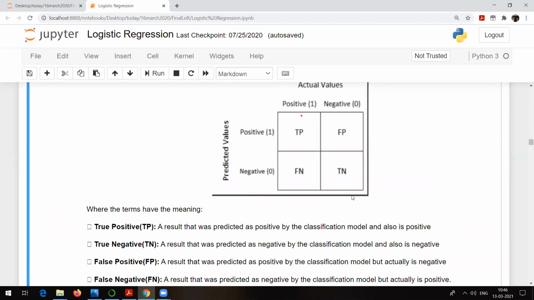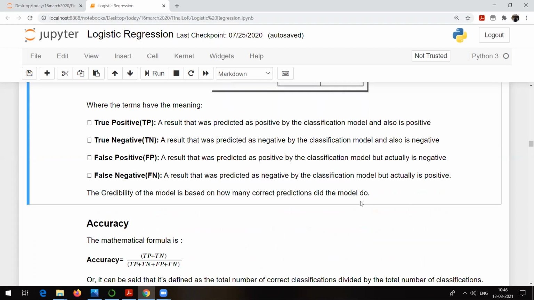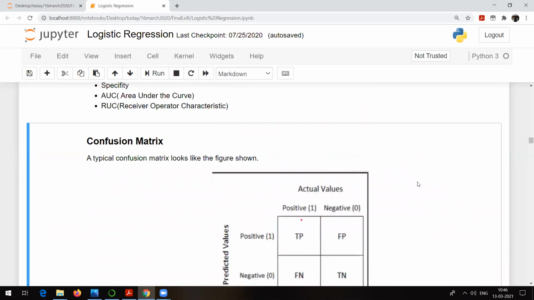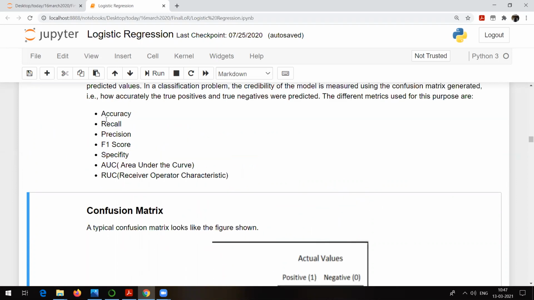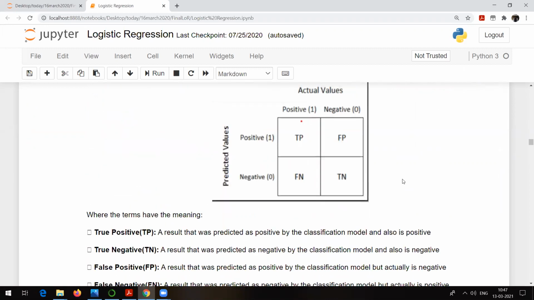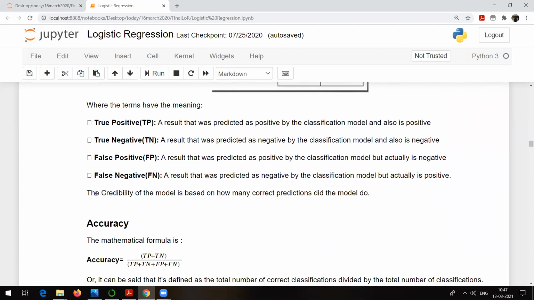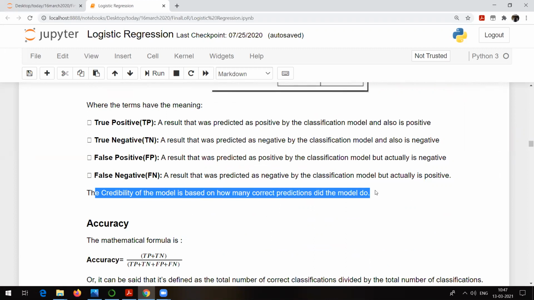I hope everyone is able to understand this particular thing. Because you will get a confusion matrix as output directly when you create a classification model with the help of logistic regression. And everything else is dependent on logistic regression only. Whatever you will be talking about, like accuracy, recall, precision, F1 score, specificity, area under the curve, or the receiver operator characteristics, everything is going to be based on logistic regression only. I hope everyone is able to understand this. So the credibility of the model is based on how many correct predictions the model makes.